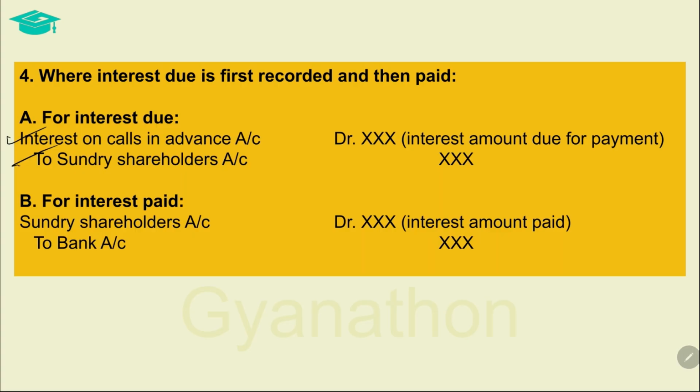The interest on calls in advance account is debited since it is an expense to the company, and sundry shareholders account is credited since such interest is due to be paid to the sundry shareholders and a liability is created against them. Later, when the interest is paid, the sundry shareholders is debited with the interest amount paid, and the corresponding credit is given to the bank account. The sundry shareholders are debited since they are receiving the interest, and the bank account is credited since the company is paying out the money.